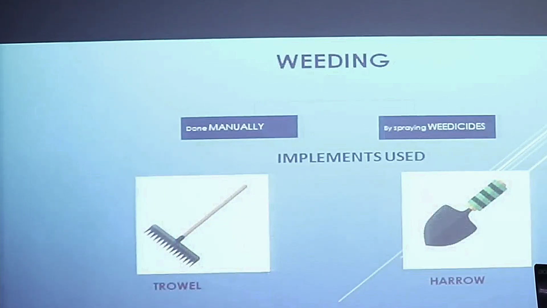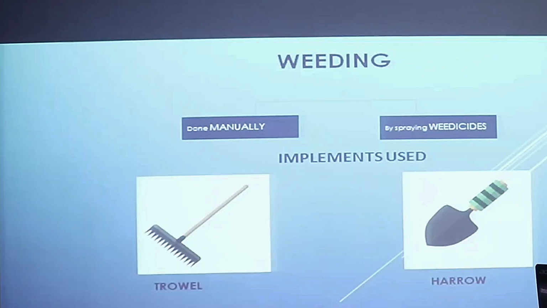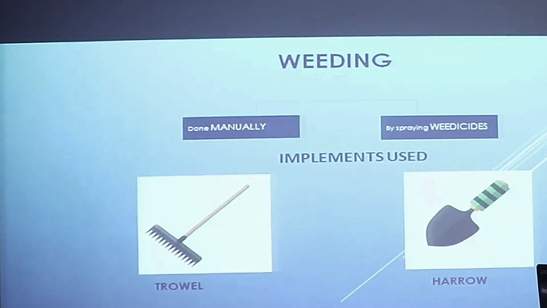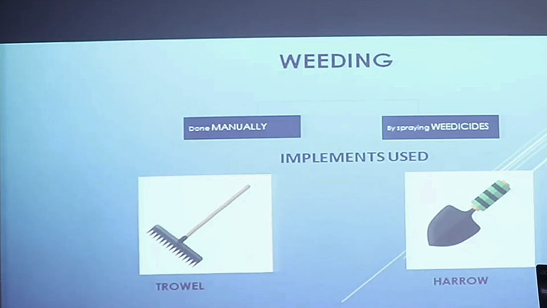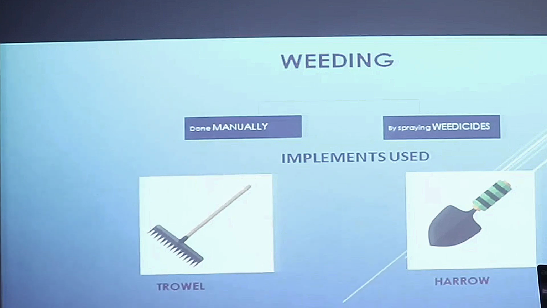Next comes the weeding. Now what is weeding? Weeding means removal of weeds. But what are weeds? Weeds are unwanted plants that grow along with the crops. Now what do they do? They compete for water, for the minerals and for the nutrients which are present inside the soil. So their removal is compulsory, because if they are not removed timely, they may cause less yield of crops. Now how are they removed?